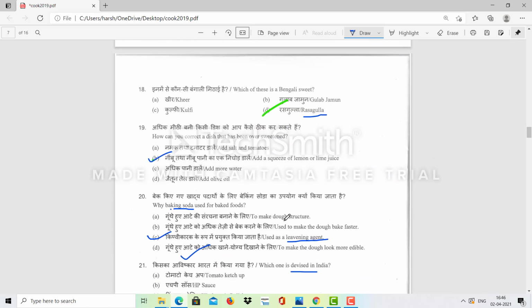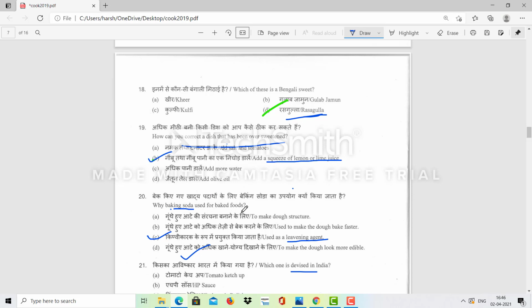Which of these is a Bengali sweet? Very easy. So the answer will be rasgulla. How can you correct a dish that has been oversweetened? So we will add a squeeze of lemon or lime juice to neutralize the sweetness of the dish.